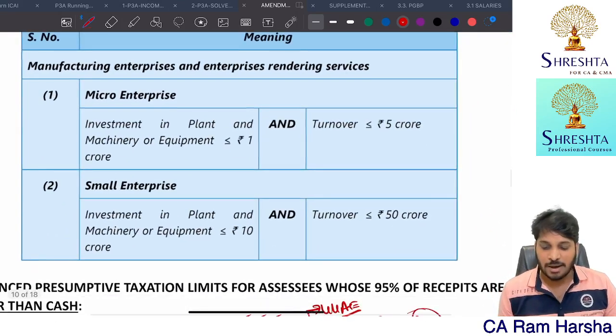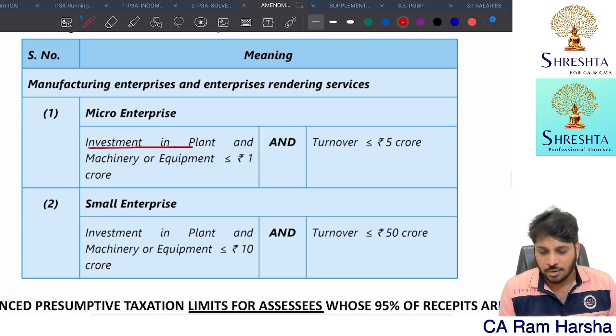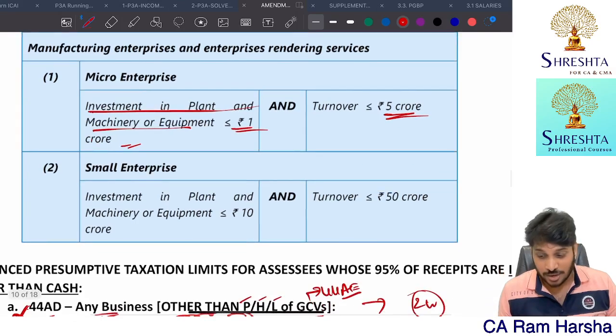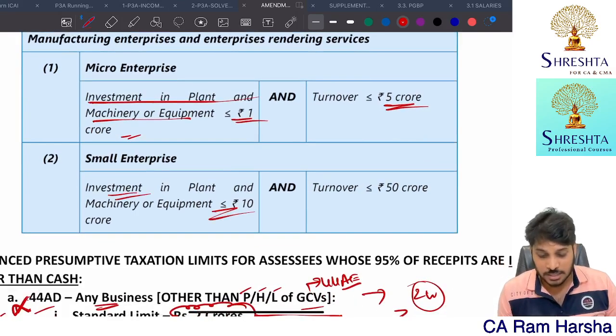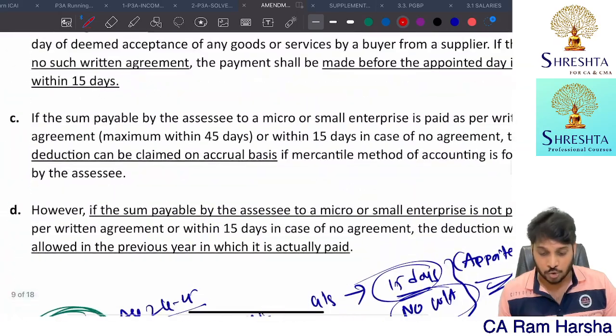Now, what is a micro enterprise? Investment in plant and machinery not exceeding 1 crore, turnover not exceeding 5 crore. Small enterprise means investment in plant and machinery not exceeding 10 crore and turnover not exceeding 50 crore.